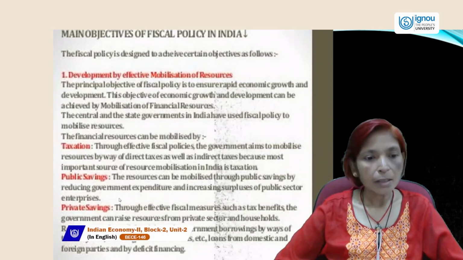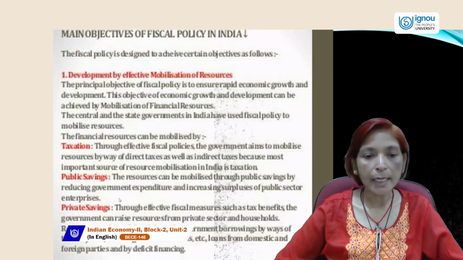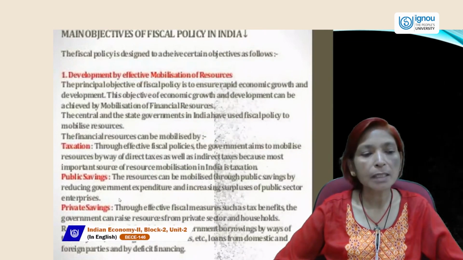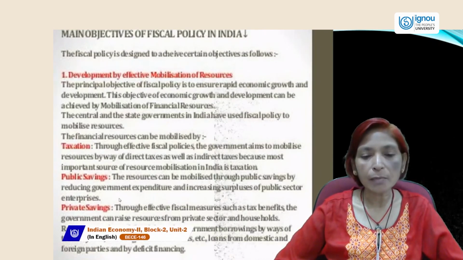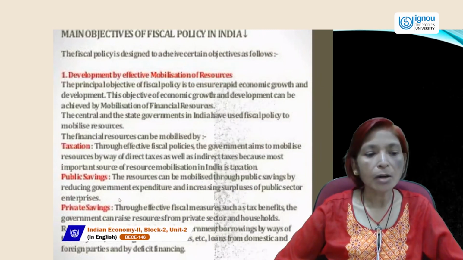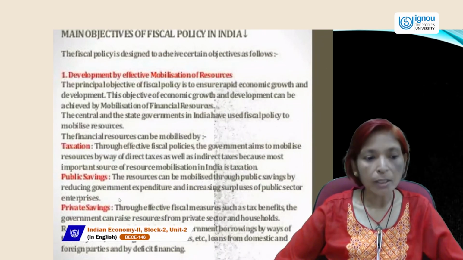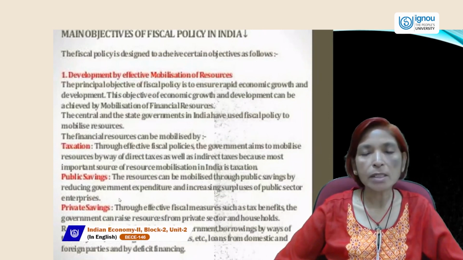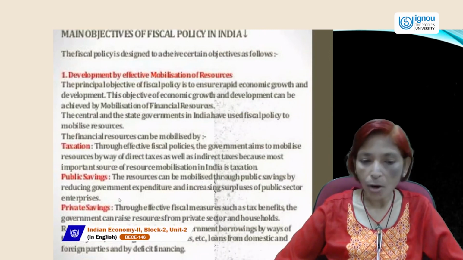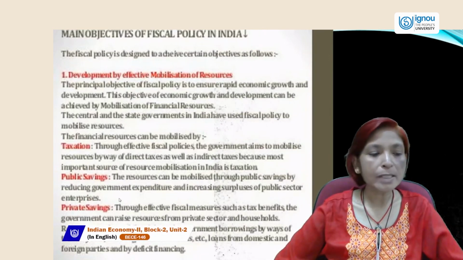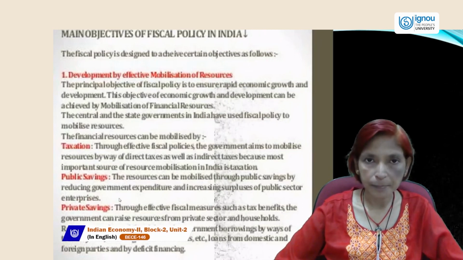Next is public saving. The resources can be mobilized through public savings by reducing government expenditure and increasing surpluses of public sector enterprises. Third is private saving. Through effective fiscal measures such as tax benefits, the government can raise resources from private sector and households. Resources can also be mobilized through government borrowings by way of treasury bills, issue of government bonds, etc., loans from domestic and foreign parties, and by deficit financing.